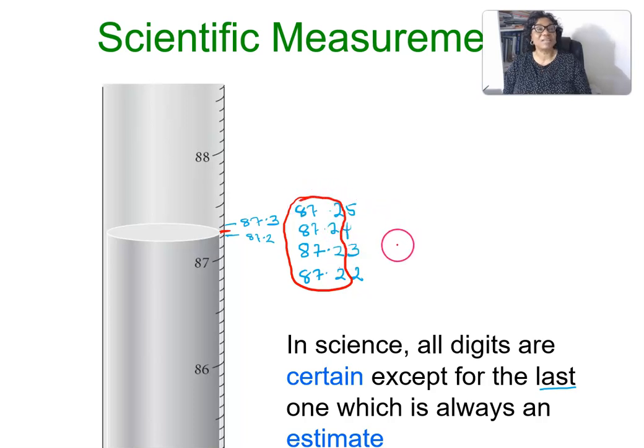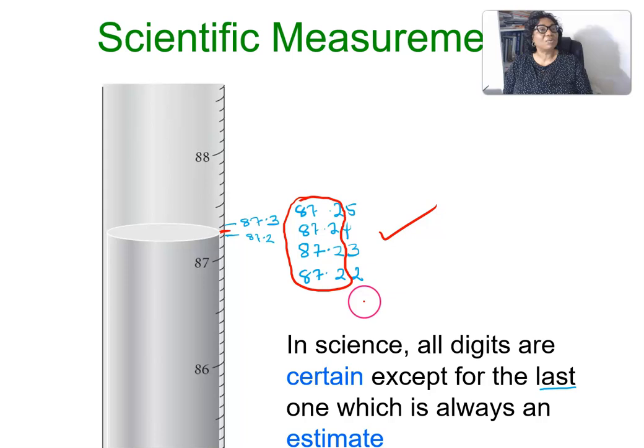All of us have 87.2 the same, but our last digit is different. That is what I mean by the last digit is an estimate. But all of us are correct. The main thing is that these three digits are the same, even if the last digit is different.